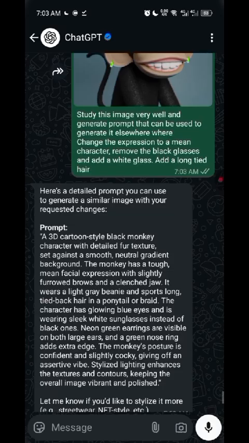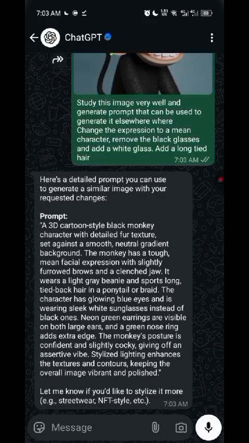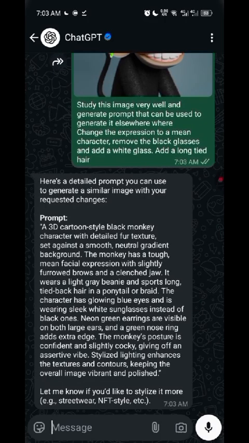So don't just copy the prompt, read it to know whether you get what you said. He wears a light grey beanie and a long dyed black hair in a ponytail or braid.